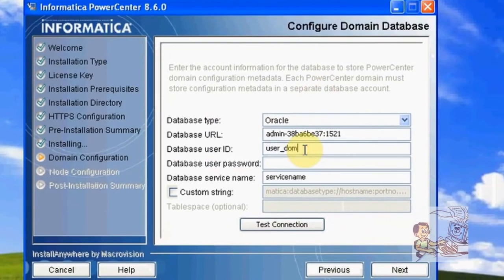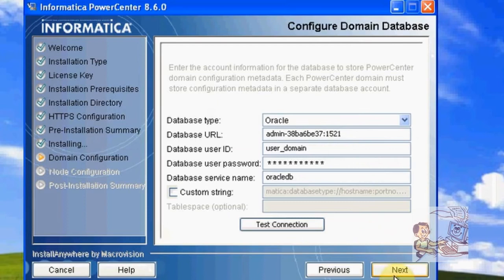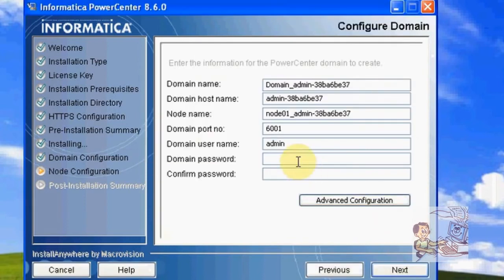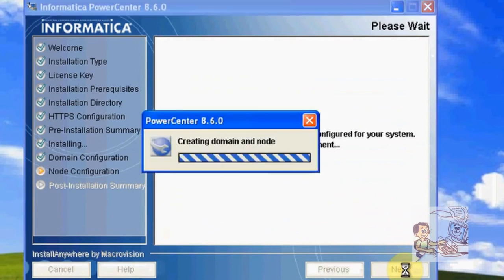User_domain. Here also user_domain. The service name here is Oracle DB, the database name. Test connection passed. Click on next. Enter admin. Click on next. Few more minutes to finish this.